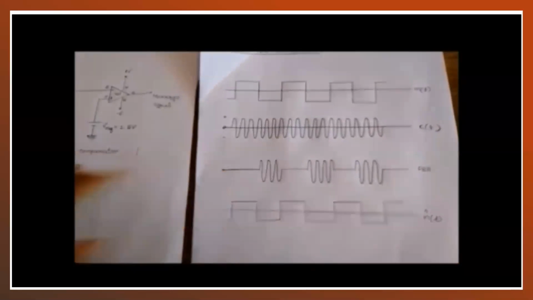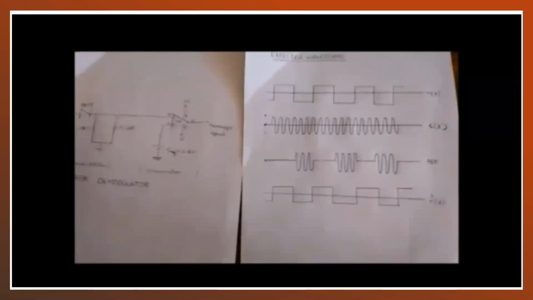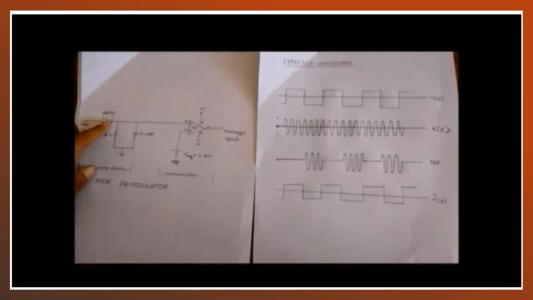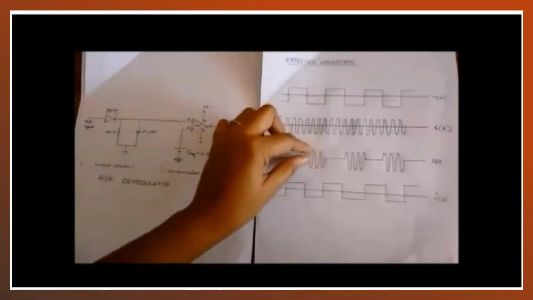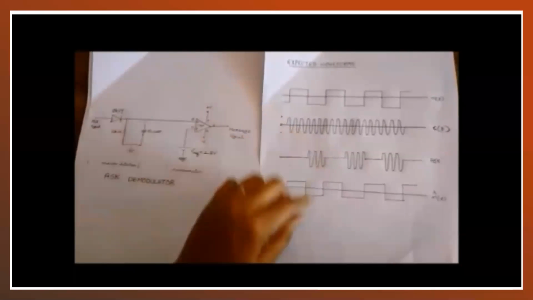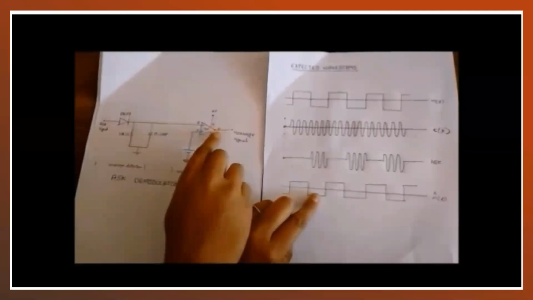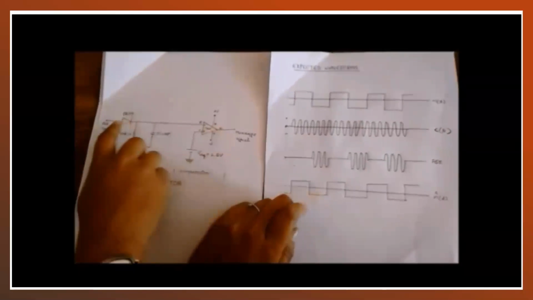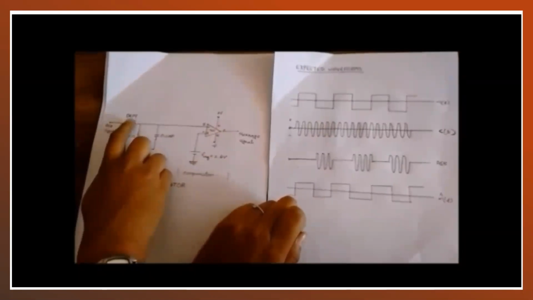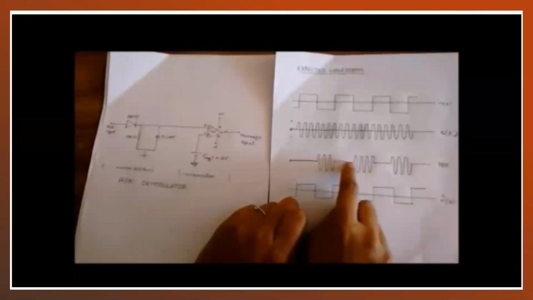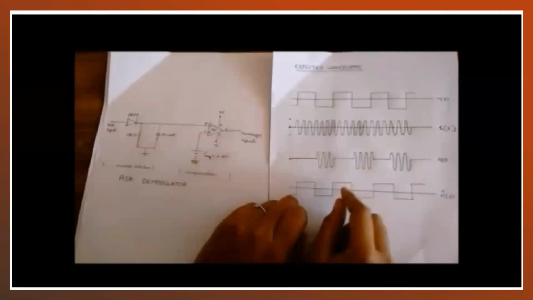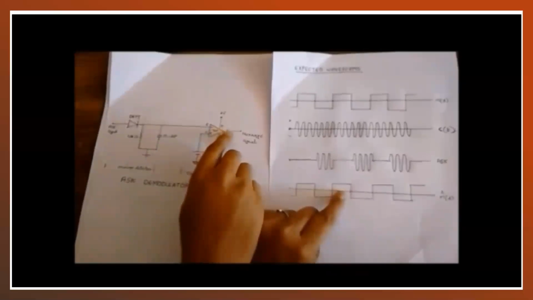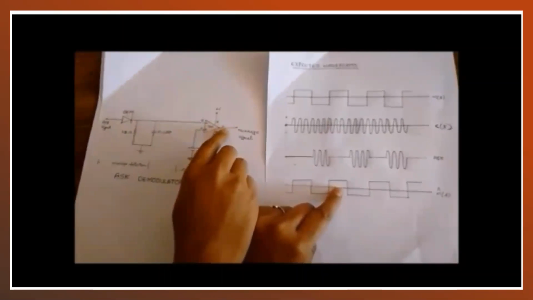Whenever the anode is positive with respect to the cathode, that is at this particular signal, I am getting logic 0 at pin number 6. Whenever the anode is less than the cathode, that is at this particular duration, I am getting a logic 1 at the output of the comparator.